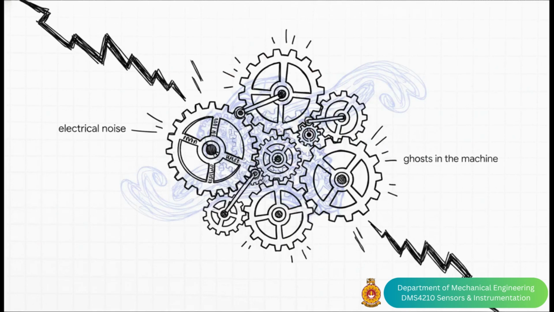Random errors are literally the ghosts in the machine. They're unpredictable variations that happen due to uncontrollable or entirely unknown factors. They cause your measured values to fluctuate slightly above or below the true value in a completely irregular, chaotic manner. So what causes them? Things like baseline electrical noise, tiny undetectable environmental fluctuations, or microscopic mechanical vibrations. The key takeaway here is that random errors affect the precision or the repeatability of your measurements rather than their overall fixed accuracy. You can't mathematically predict them, and honestly, you can never completely eliminate them.